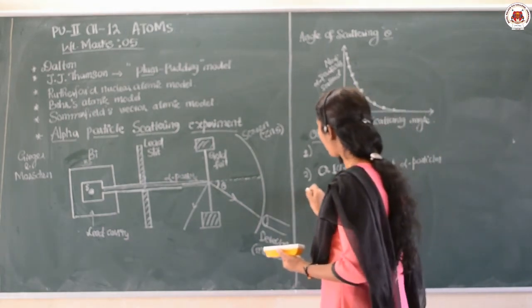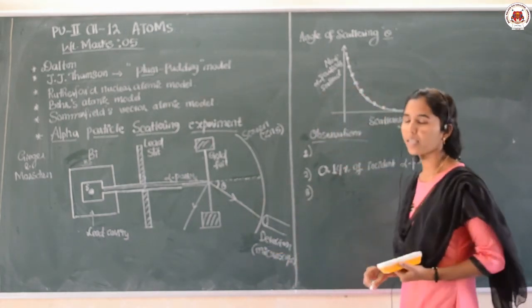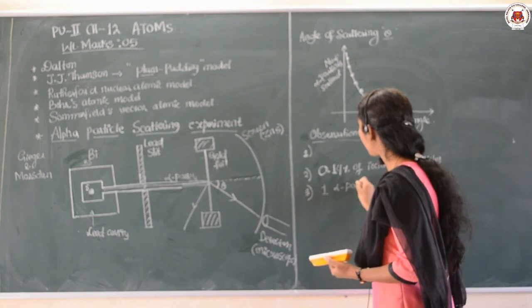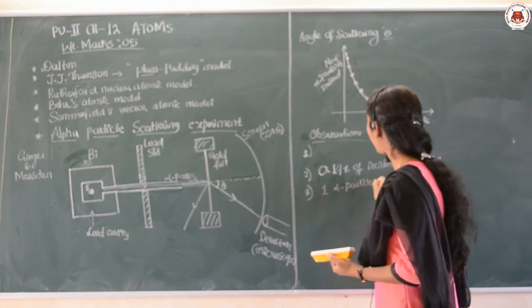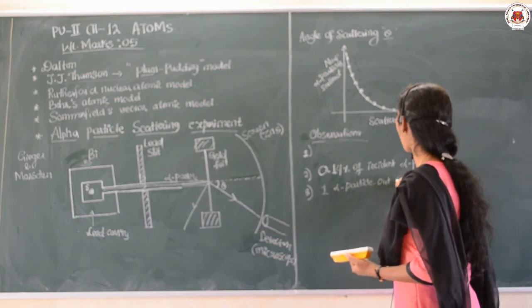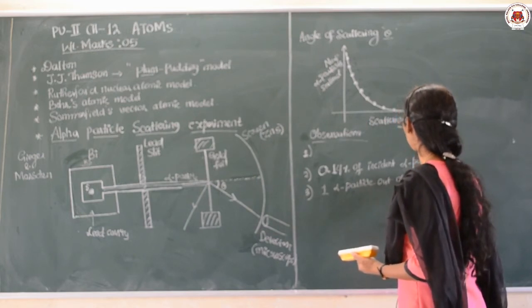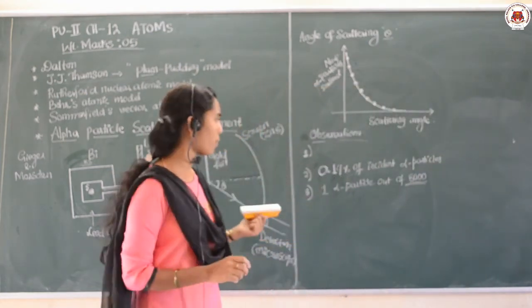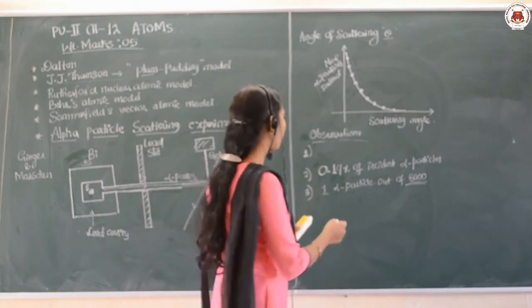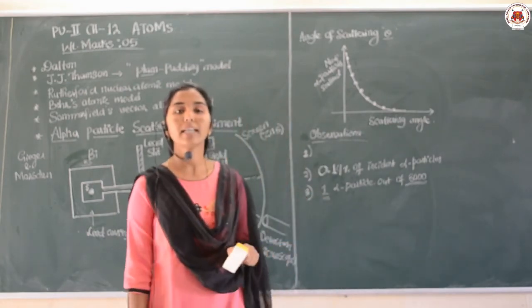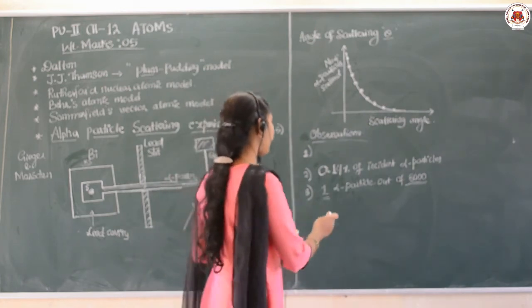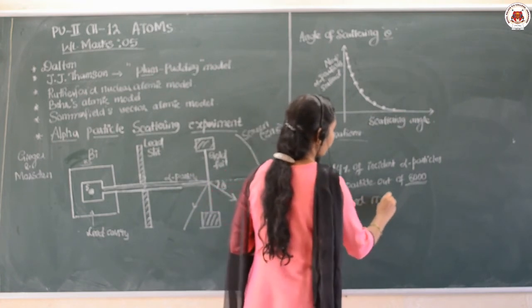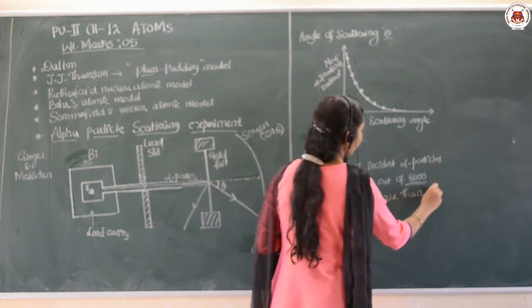Then the next observation seen is that one alpha particle out of 8,000. Totally, 8,000 alpha particles are there. In that, only one alpha particle is scattered more than 90 degrees.